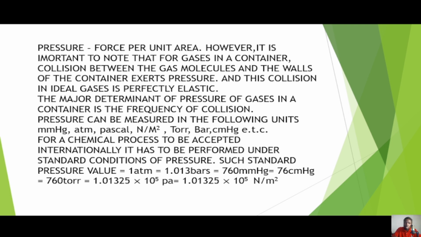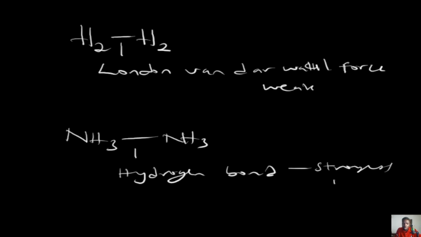Let's take an example. Say the question asks: what is the pressure of 2 atm in torr?